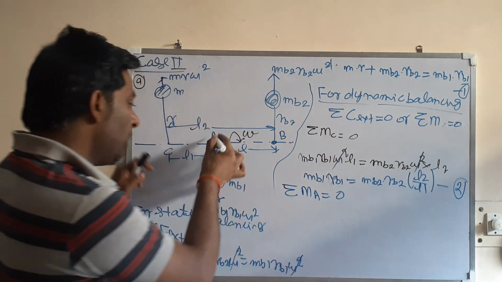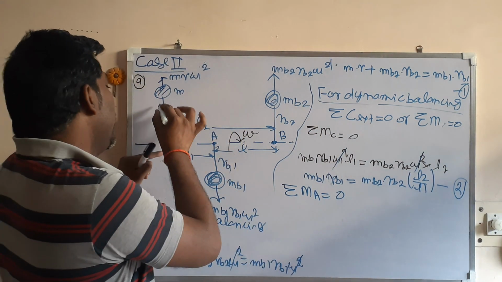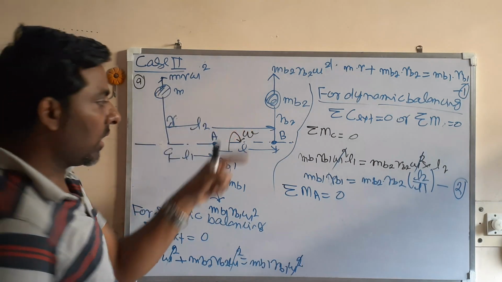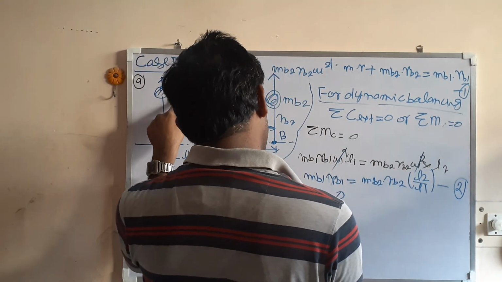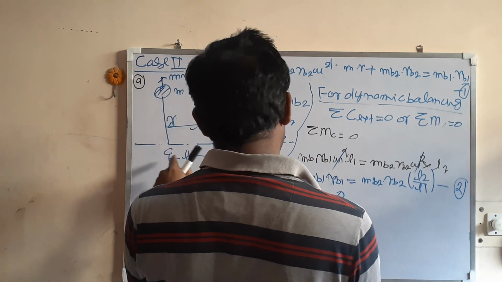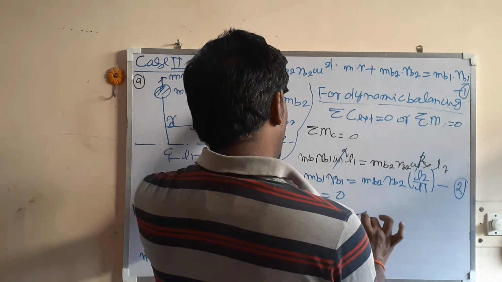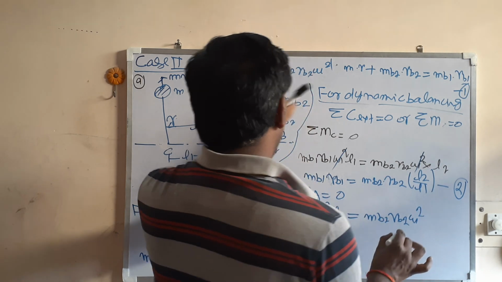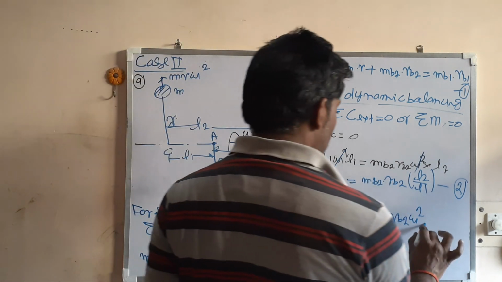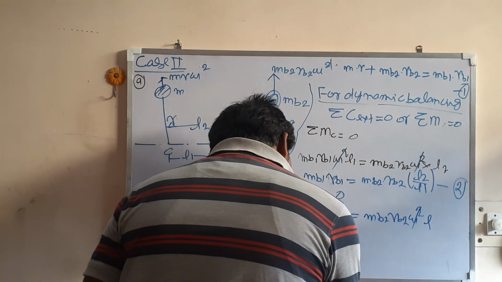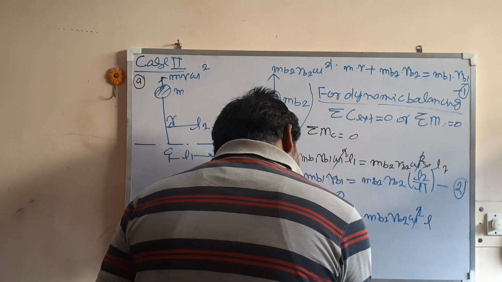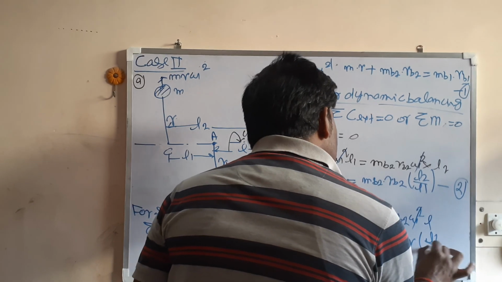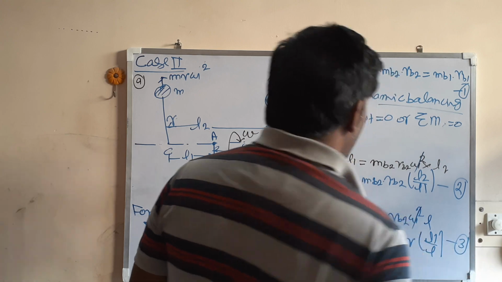If you take moment about A, then the moments of the forces passing through it will be 0. So the moment of this will be equal to the moment of this, because this is clockwise and this is counterclockwise, so they counter each other. The moment of this will be mr omega square into this distance L1, which is equal to the moment of this, mb2 rb2 omega square into the distance from here to here, which is L. This omega square gets cancelled out. So what I am getting from here is mb2 rb2 is equal to m into r, this L1 divided by L. So this is the third equation.